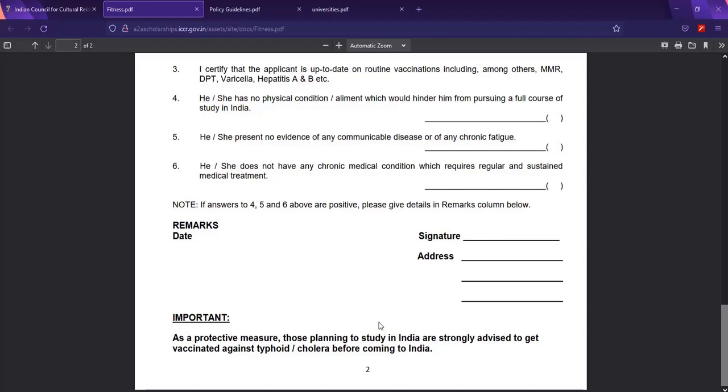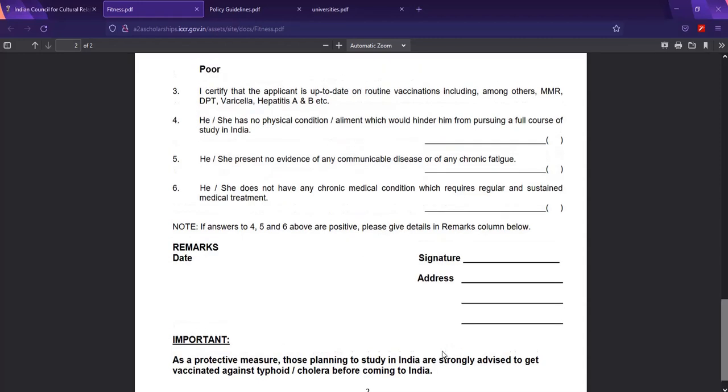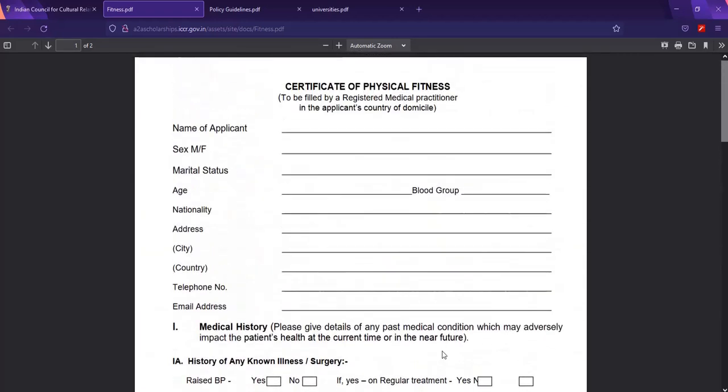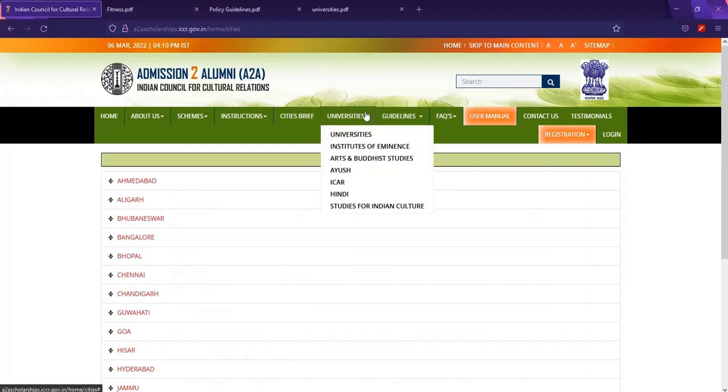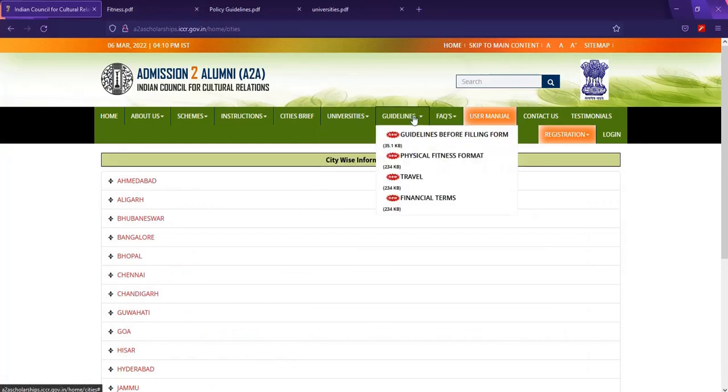And from there, as a protective measure, students interested in India are strongly advised to get vaccination against typhoid and cholera before coming to India. So India in most cases is affected by such ailments. So if you can have vaccination or protective measures before, that is fine. And if you have a yellow fever test too, it is important. So yeah, we go back to the YouTube link, to the website, and yeah, these are the travel guidelines.